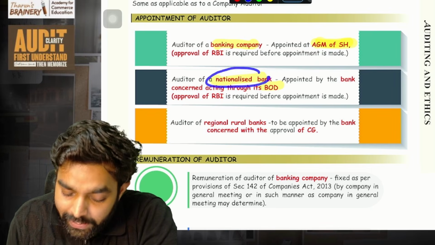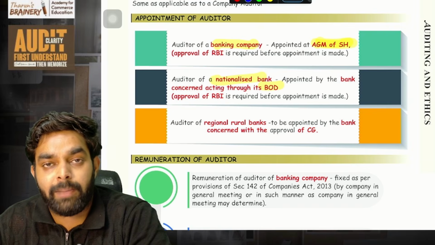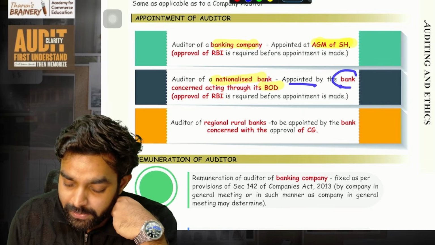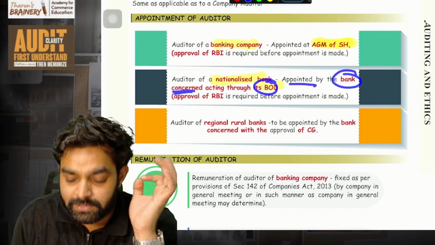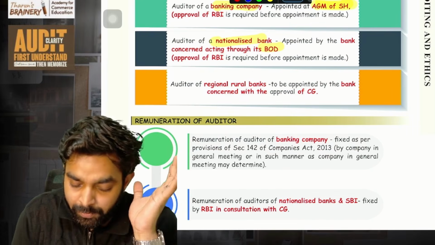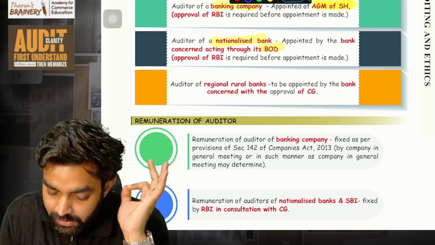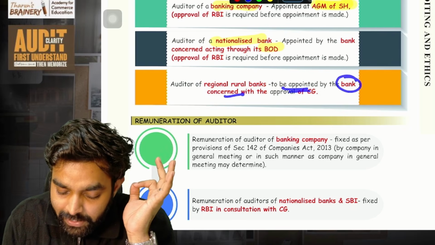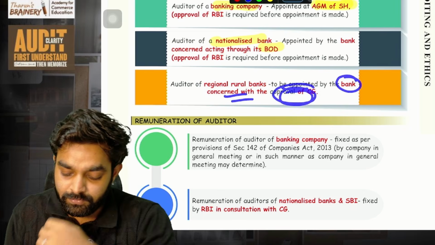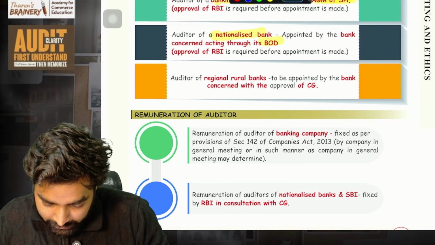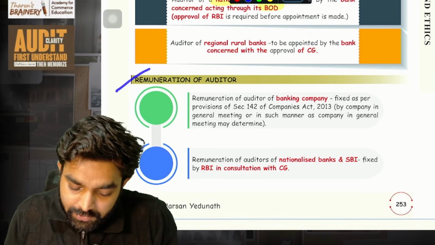Then the auditor of a nationalized bank like Indian Overseas Bank, Bank of Baroda, all these are nationalized banks, not SBI. Their auditor is appointed by the bank itself through its board of directors. Okay, approval of RBI is also required. Then regional rural banks: the auditor is to be appointed by the bank concerned with the approval of the central government.